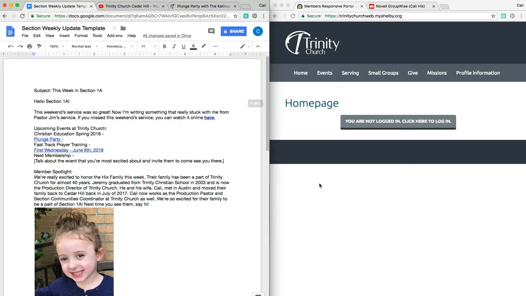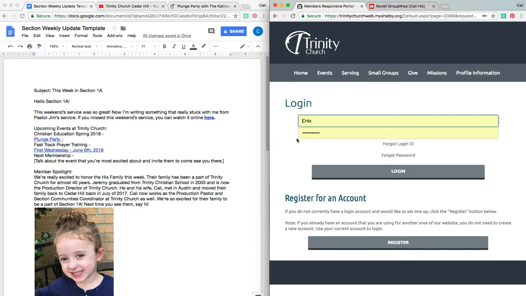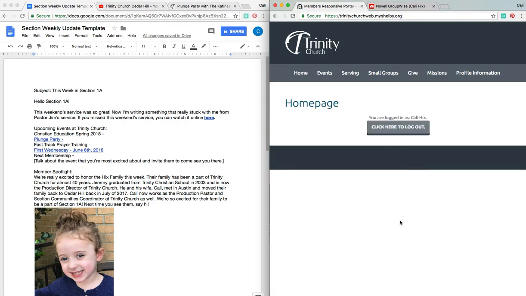So now what we need to do is get in the group leader toolbox and actually move this over. So you've got your Word document ready, then you come over here to trinitychurchweb.myshelby.org. This is the group leader toolbox. And it'll say you're not logged in, so we'll click here. You've got your username and password. If you have not registered for an account yet, or you do not have one, go ahead and click register. I've got mine ready to go, so I'll click on login.